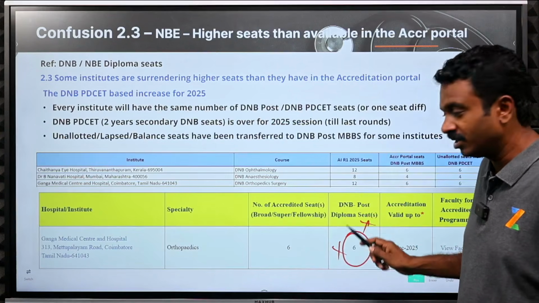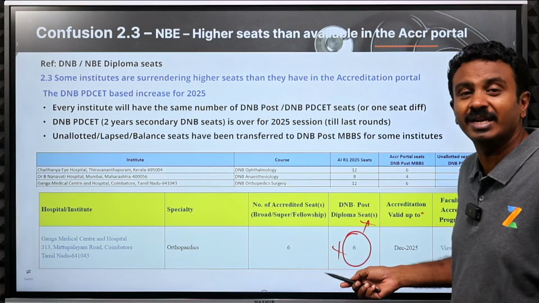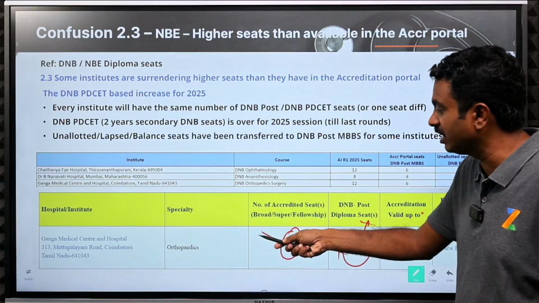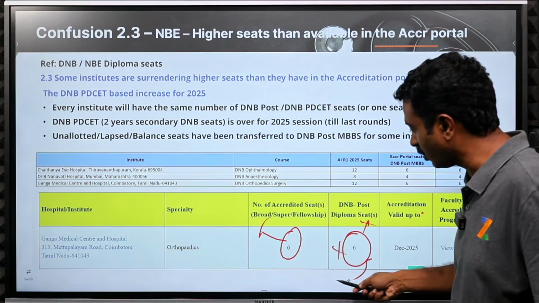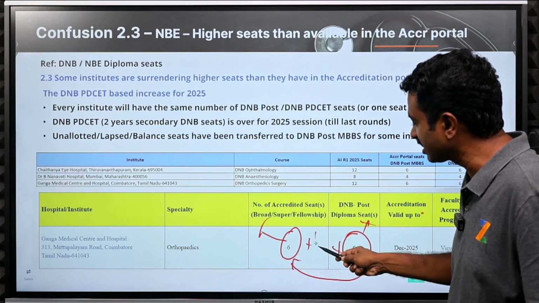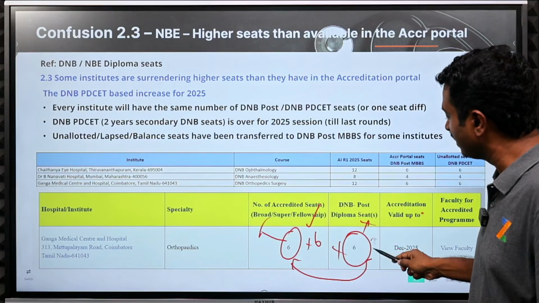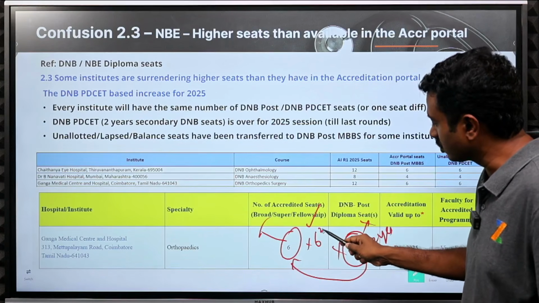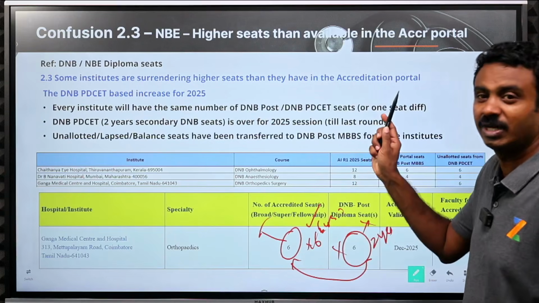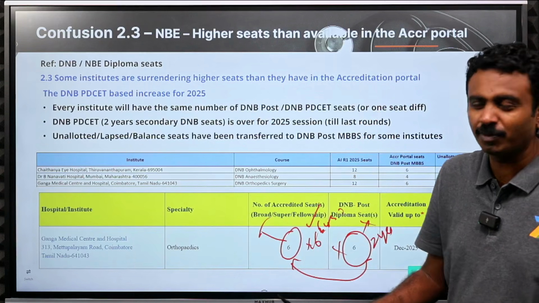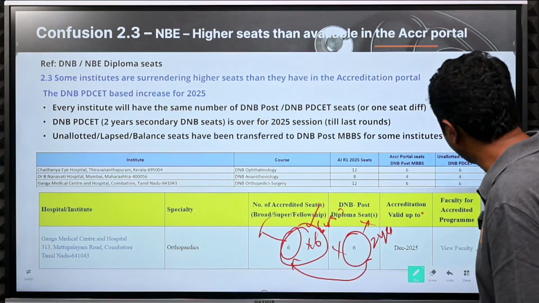Nobody is there now. Instead of 6 candidates coming in, Ganga would have thought, I am going to have only 6 candidates. They represented, possibly, and now we have this additional 6 seats in DNB post MBBS. The PD set candidates would have stayed for 2 years. Here it is going to be 3 years. You will still do a 3-year course only, so be confident about it. They have been converted possibly, and we have got the additional seats.